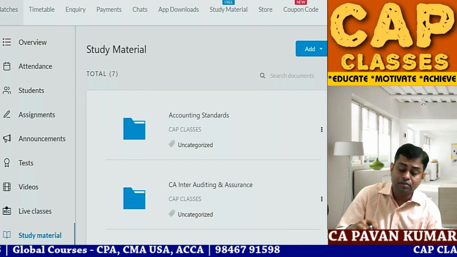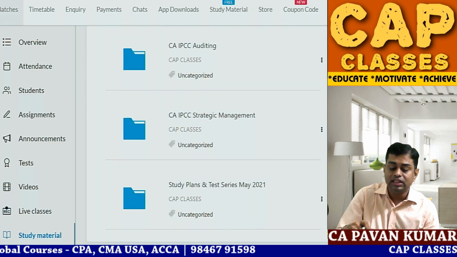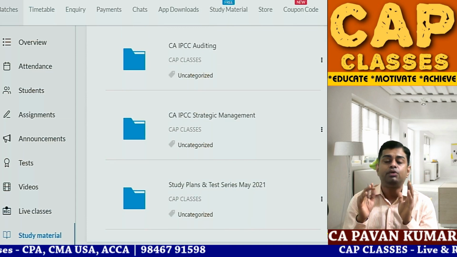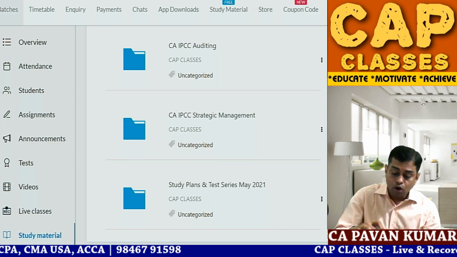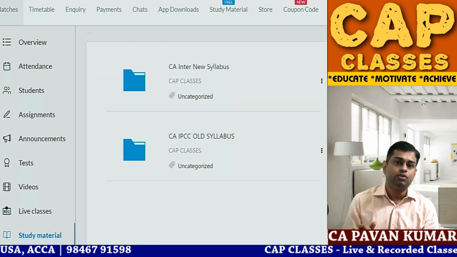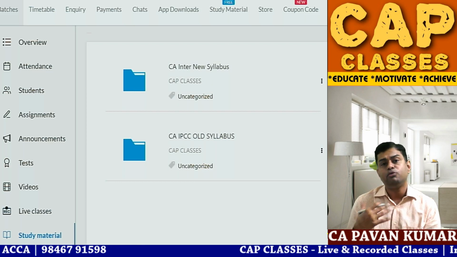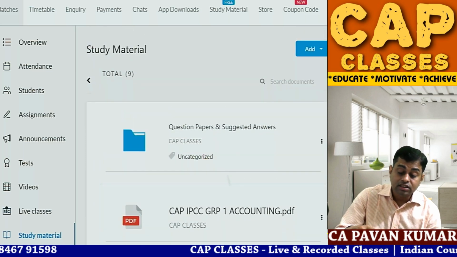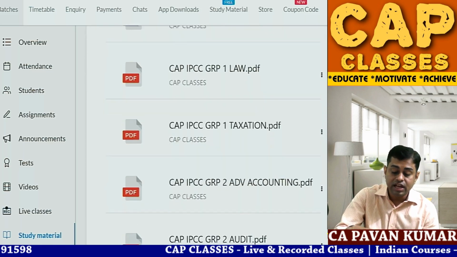Then go back. The most important folder among all these things is the last one, study plan and test series for May 2021. Very, very important. Open this. In that you can see, are you a new syllabus student or old syllabus student? Pawan sir, I am a new syllabus student or I am an old syllabus student. Enter. Then here you can see study plans, you can see question papers, you can see answer papers.